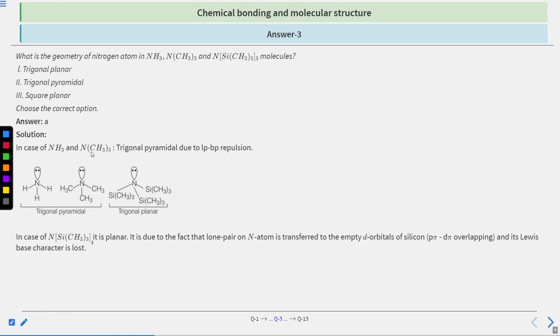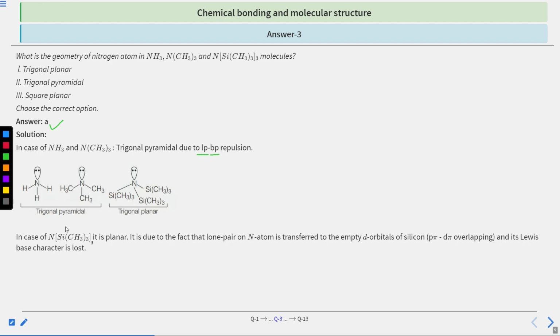Okay, so the correct answer is option A. In case of NH3 and N(CH3)3, the structure will be trigonal pyramidal due to lone pair-bond pair repulsion. Here you can see NH3 and N(CH3)3 have one lone pair on the nitrogen atom, that is the central atom, and they have the shape of trigonal pyramidal.